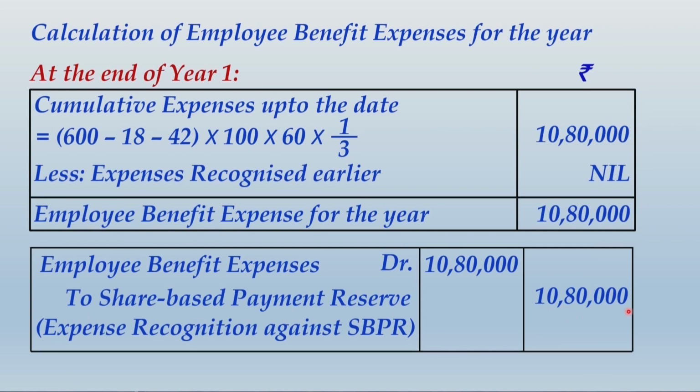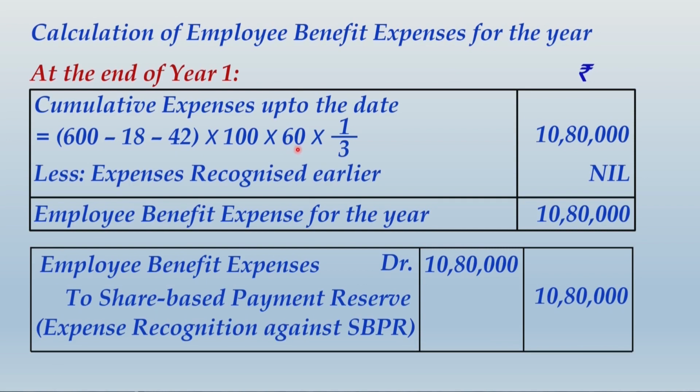So friends, once again let me explain this calculation. 600 employees minus 18 that already left minus 42 who are further expected to leave, this gives you the net number of employees for which on expectation basis the company will create the share based payment reserve, multiplied by 100. That 100 represents the number of shares for each employee, and what is within brackets is the expected number of employees who will take this benefit.